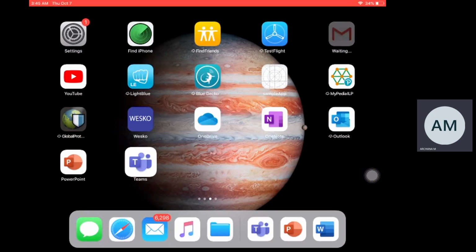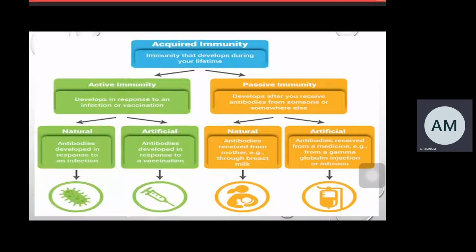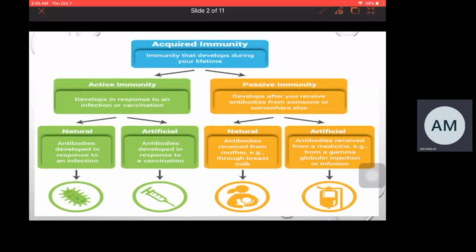So, what is acquired immunity? Acquired immunity is a type of immunity which develops when an antigen enters naturally or artificially. The immune system which is developed when an antigen enters naturally or artificially through vaccination, that type of immunity is termed as acquired immunity, and it is a type of immunity which develops during your lifetime. Acquired immunity is of two types. One is active immunity, another one is passive immunity.